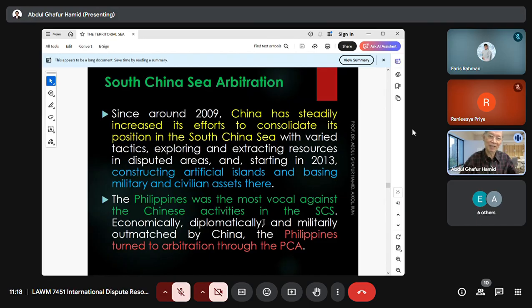But the Philippines cannot match China's power, right? Economically, diplomatically, militarily, it cannot match China's big power status. So that's the effect. The Philippines finally decided to submit to arbitration through the Permanent Court of Arbitration, PCA.